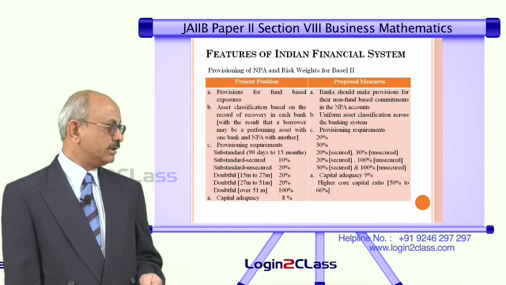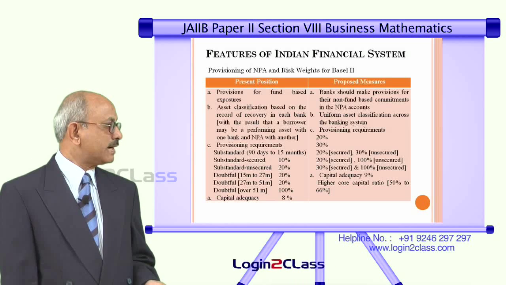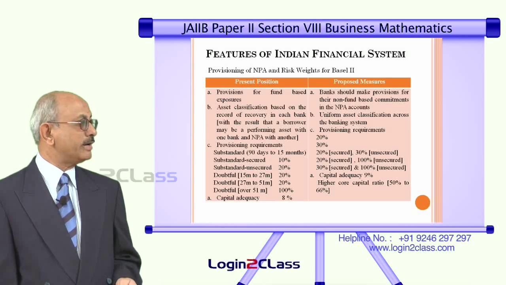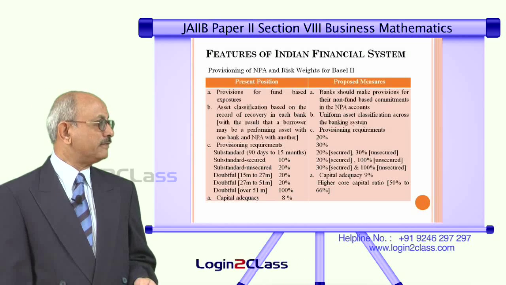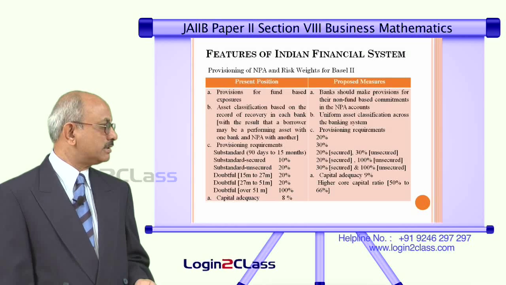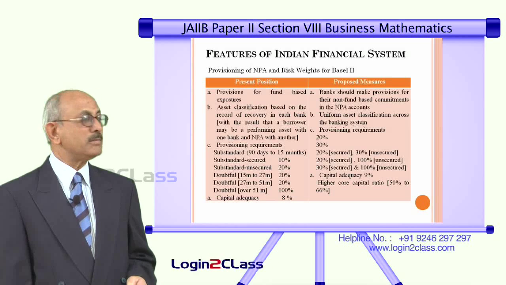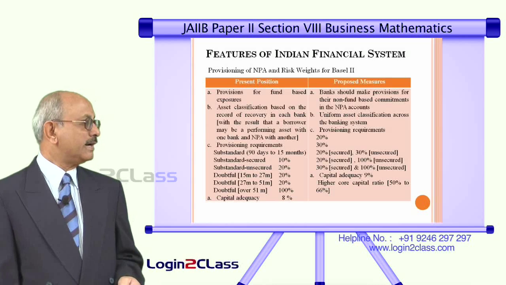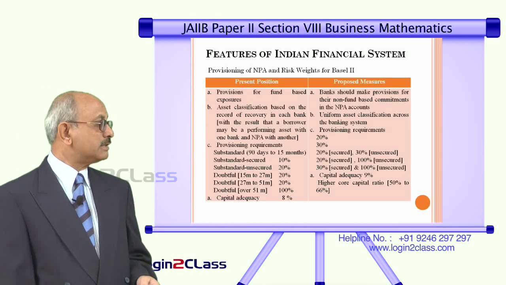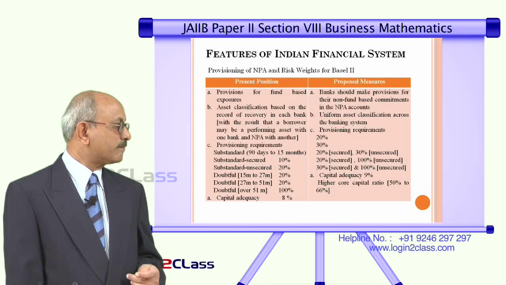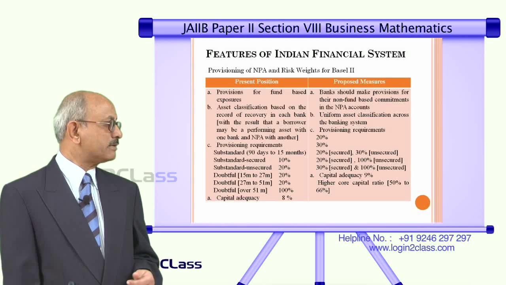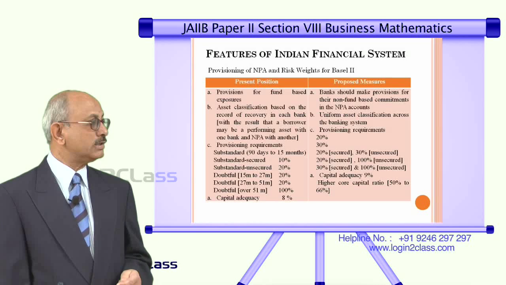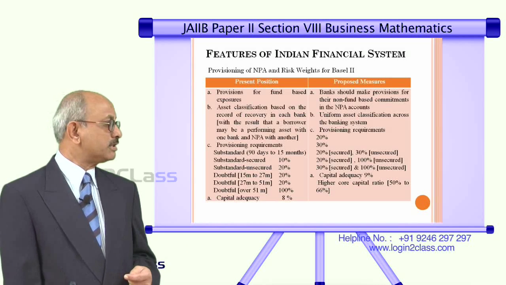Presently, as you see on the blackboard, the substandard secured assets at 10%, substandard unsecured 20%, doubtful 15 months to 27 months is 20%, 27 months to 51 months is 20%, and over 51 months 100%, and capital adequacy is 8%. Whereas the present position is as under, it is 20% for substandard secured and 30% for substandard unsecured. That means they have increased it by 10% each.